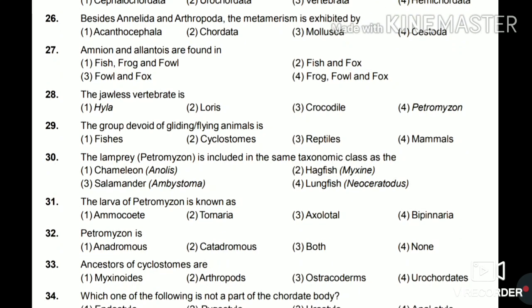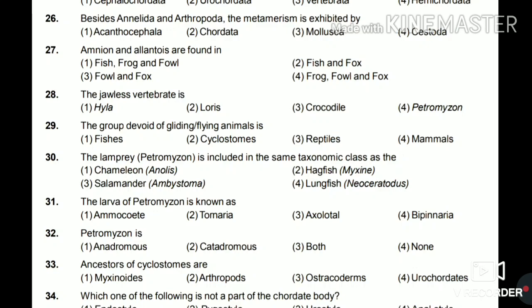28. The jawless vertebrate is Hyla, loris, crocodile, or Petromyzon. So the answer for this is Petromyzon, that is, it belongs to class Agnatha. 29. The group devoid of gliding flying animals is fishes, cyclostomes, reptiles, or mammals.